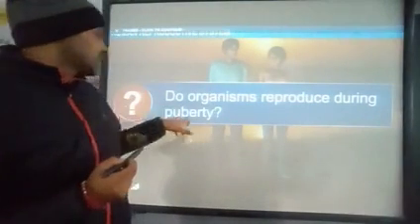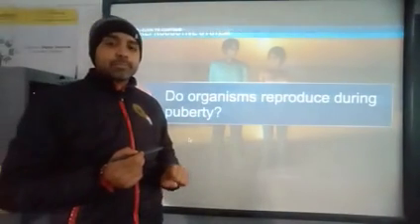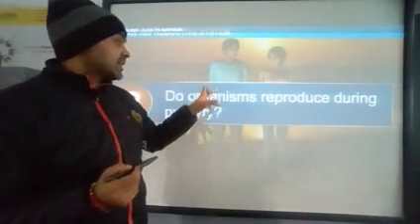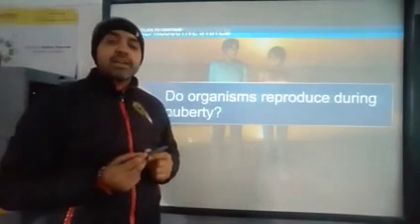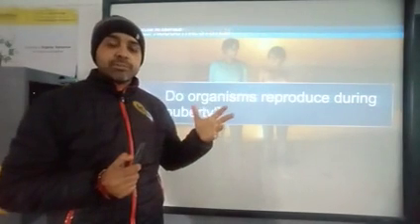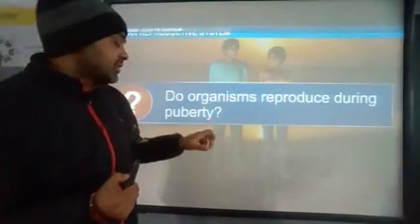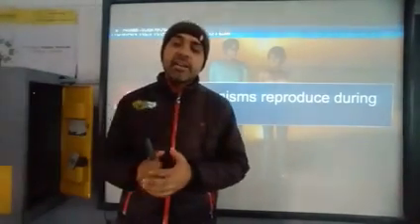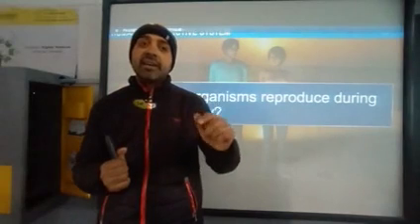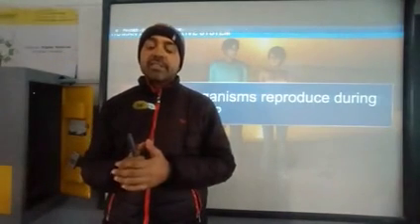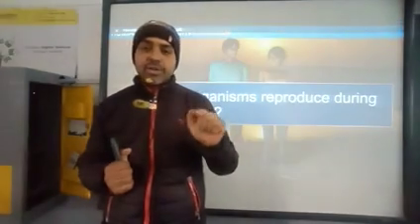So in this age, both male and female are able to reproduce. They are sexually mature means their reproductive organs are functionally active, means they are able to reproduce. Okay.